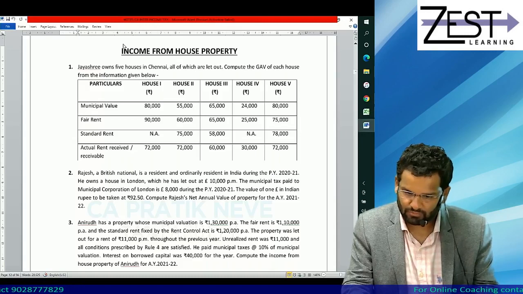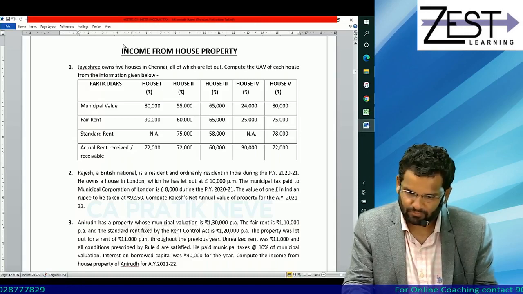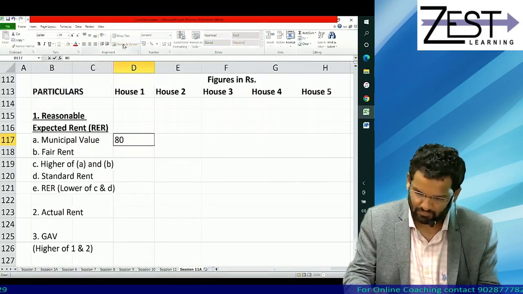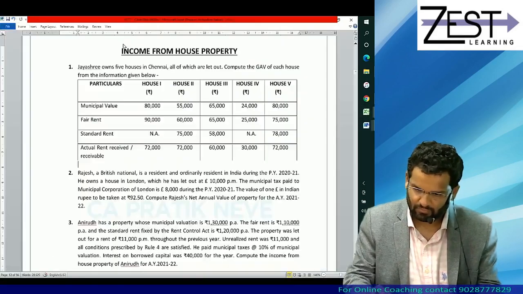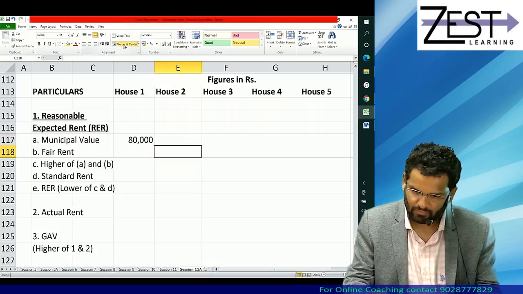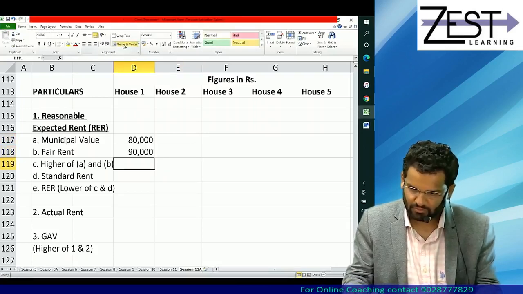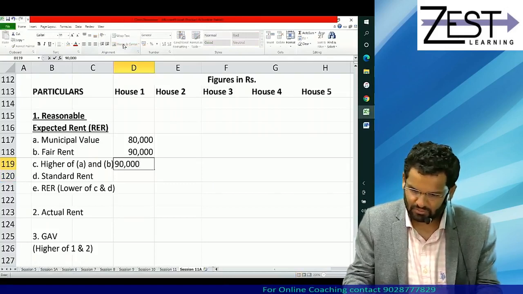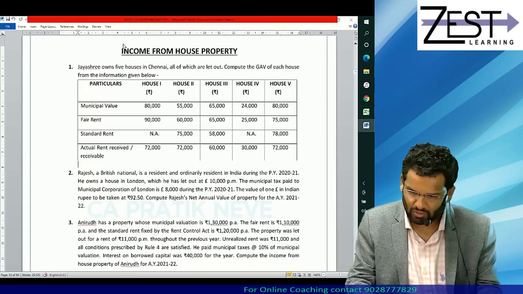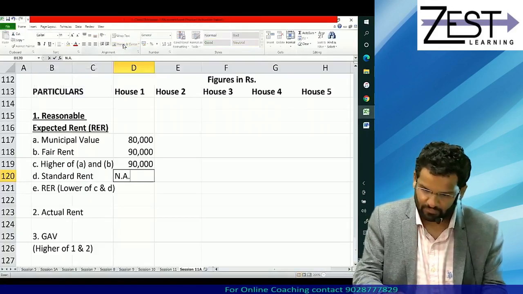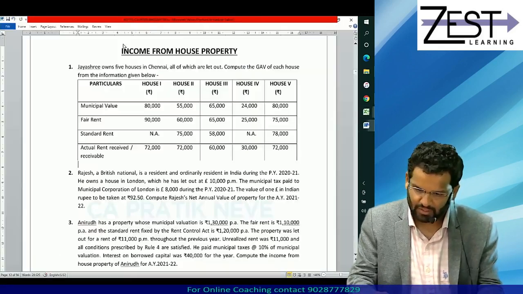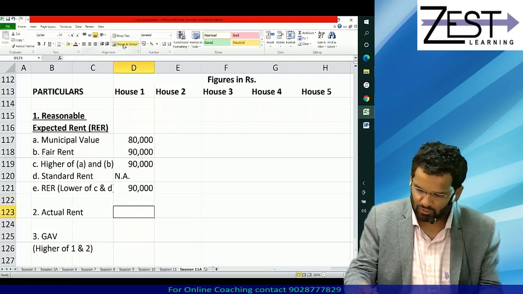Go house by house. House 1: 80,000 and 90,000, higher is 90,000, standard rent is not applicable. So reasonable expected rent will be 90,000 and actual rent is 72,000.